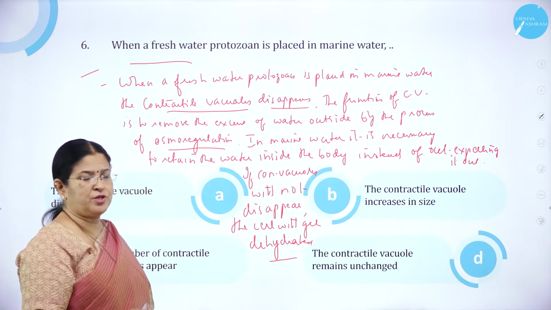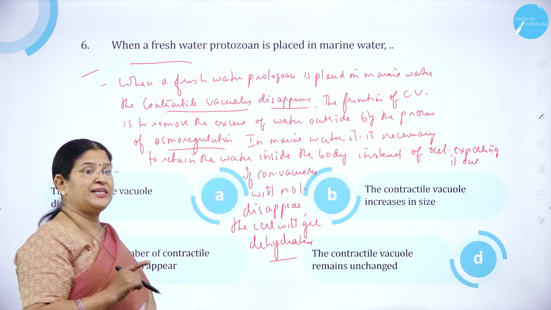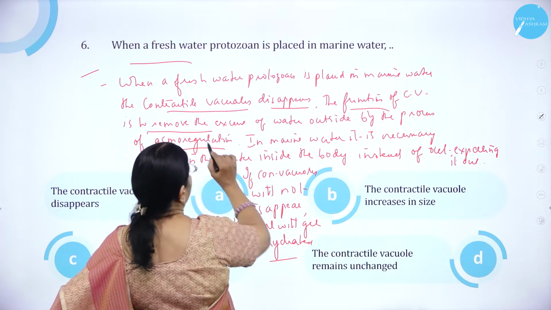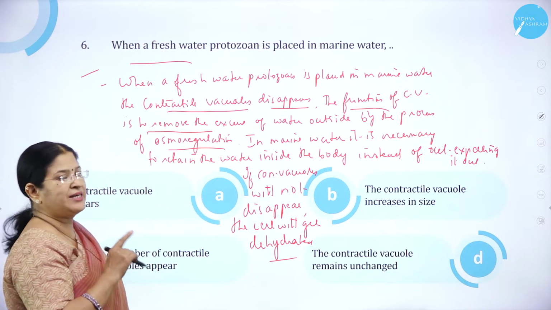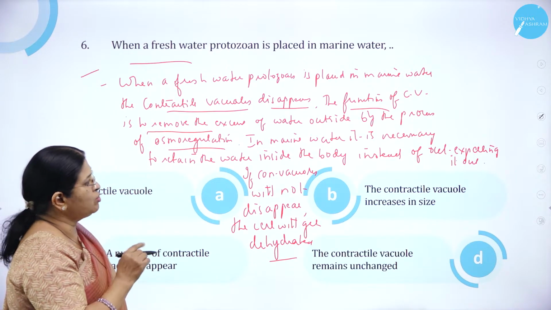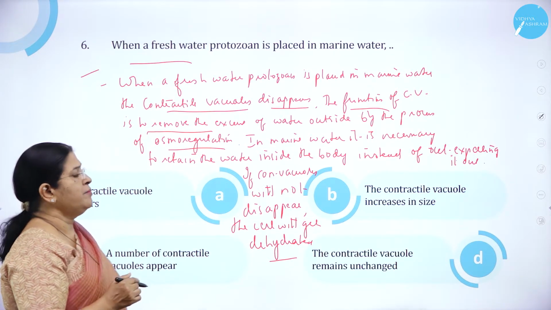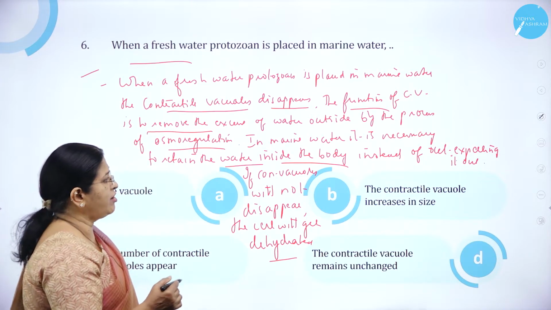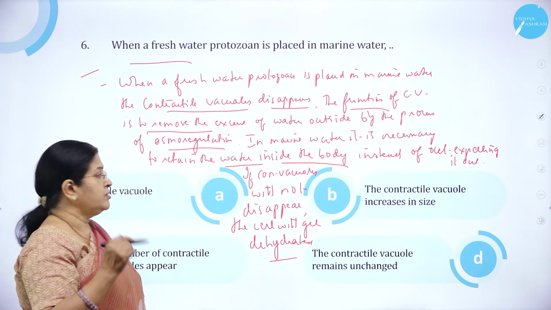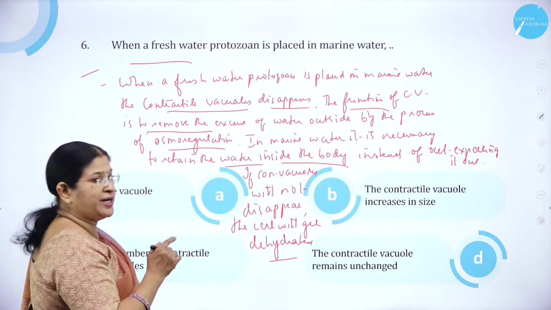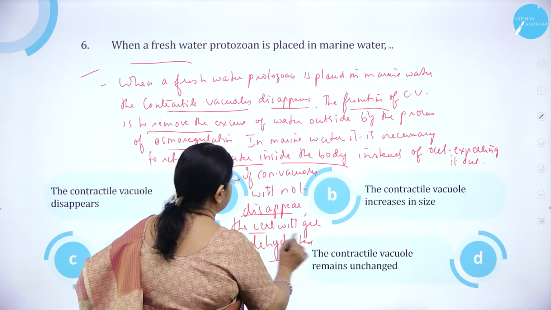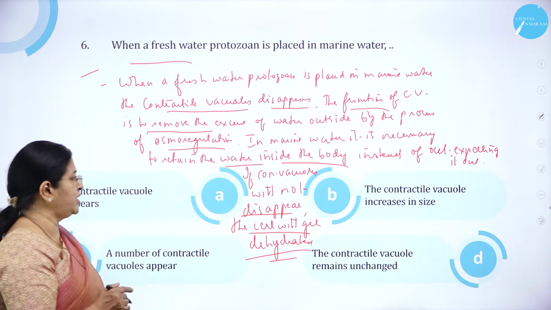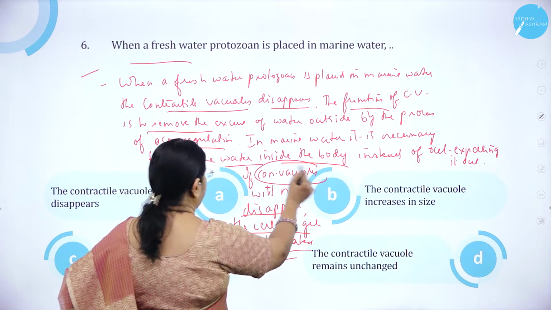So when a freshwater protozoan is placed in marine water, the contractile vacuole disappears. The function of the contractile vacuole is to remove the excess of water from inside by the process of osmoregulation. But in marine water, it is necessary to retain the water inside the body instead of expelling it. So it has to lose the contractile vacuole. If the contractile vacuole does not disappear, the cell will get dehydrated. So when a freshwater protozoan is placed in marine water, what will disappear? The contractile vacuole will disappear.